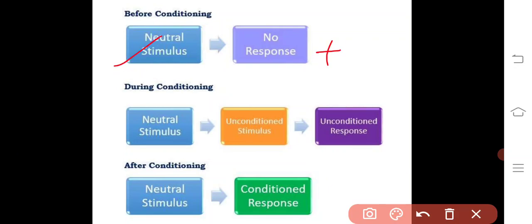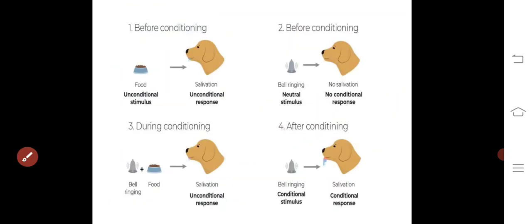During conditioning, we rang the bell and provided the food material, and thereby we got the unconditioned response to the food material. But after conditioning, after training, the neutral stimulus, which is the bell sound, elicits an appropriate response, the conditioned response, that is secretion of saliva.